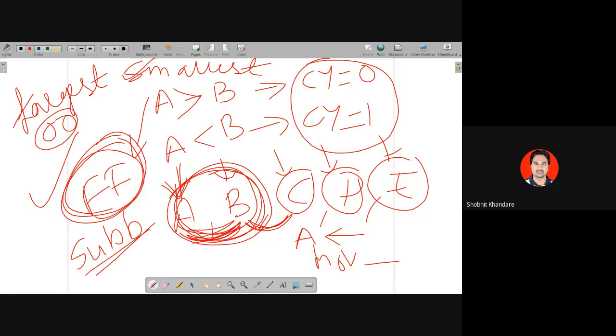I have asked you to do as homework. So what is SUBB doing? SUBB will do the subtraction and will monitor the carry flag. Depending upon the carry flag, we are going to make the decision.